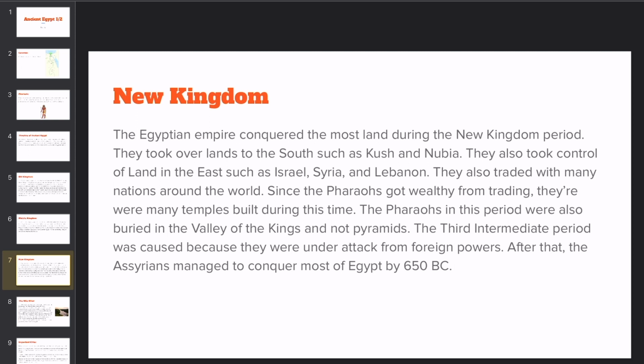Since the pharaohs got wealthy from trading, there were also many temples built during this time. The pharaohs in this period were also buried in the Valley of the Kings and not pyramids. The third intermediate period was caused because they were under attack from foreign powers. After that, the Assyrians managed to conquer most of Egypt by 650 BC.